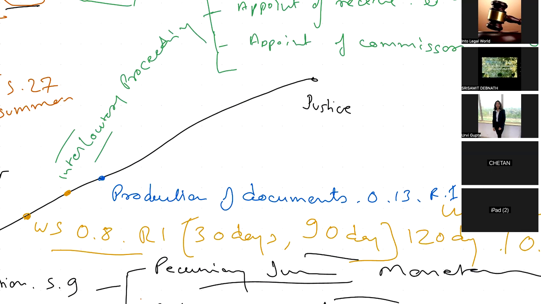Now there will be examination of party under Order 10, right?